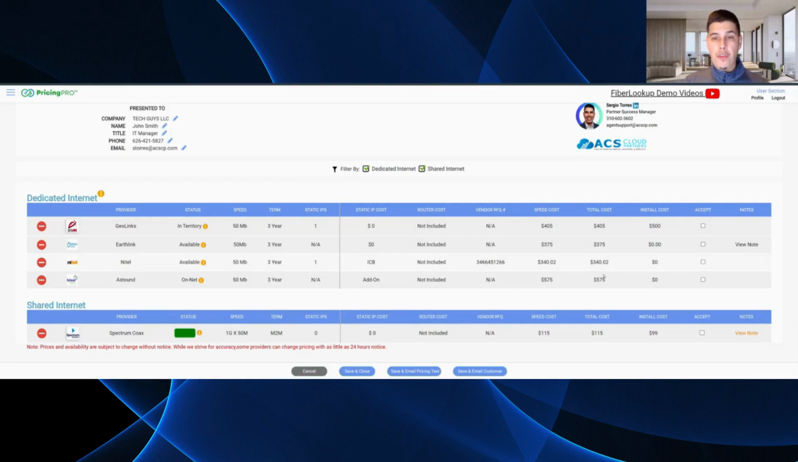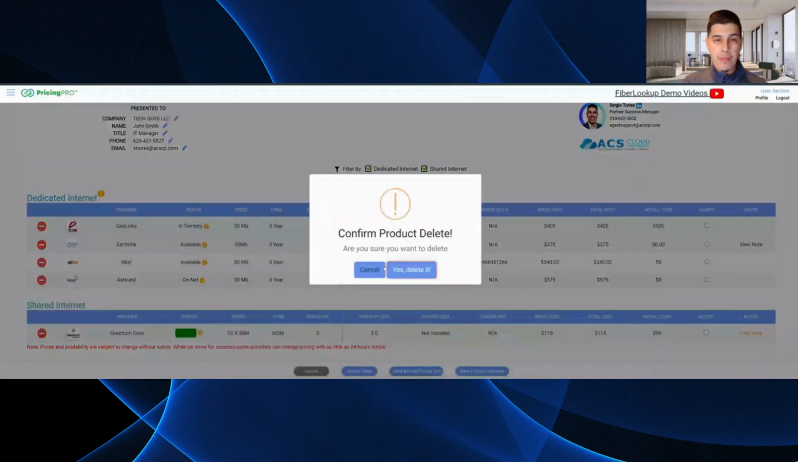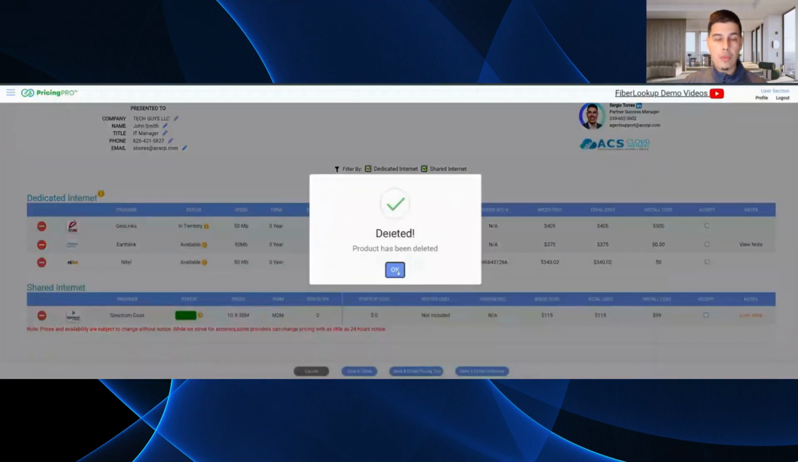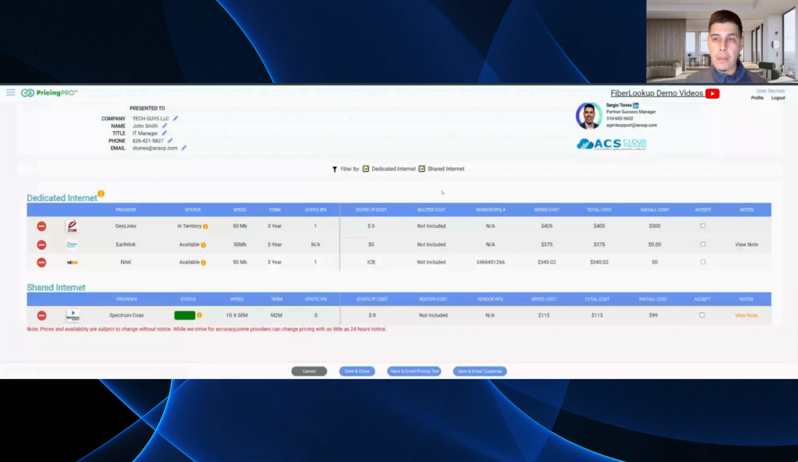Let's say you have 4 different provider options. You're like, I don't want to overwhelm my customer. Let's remove anything that just seems incredibly expensive or just not in their budget. So now we have 3 provider options. We have their status, in territory, available. We have their speed cost. And then on the shared internet side, we have the pricing for that 1 gig, right? 1 gig month to month,